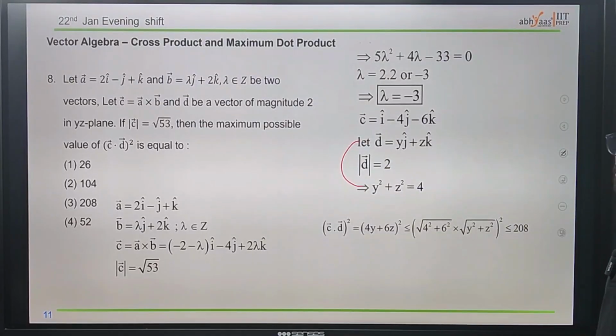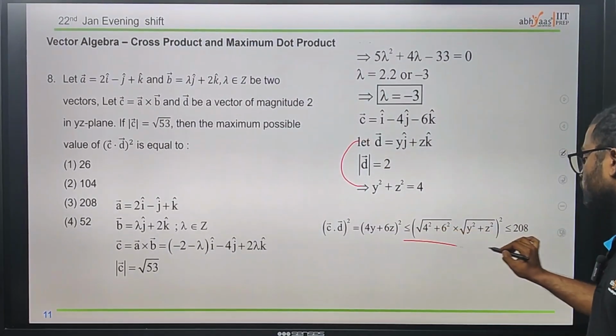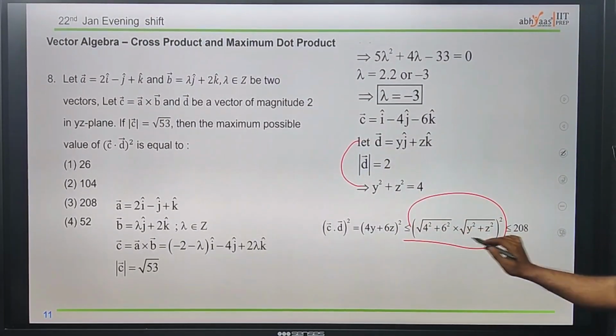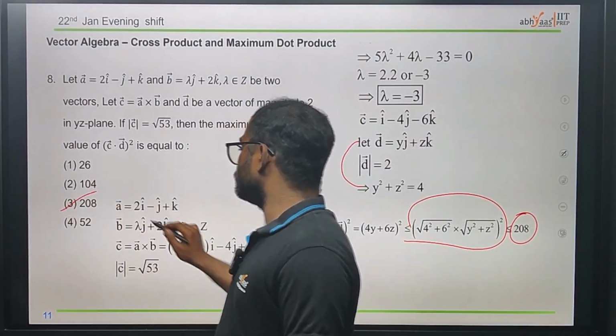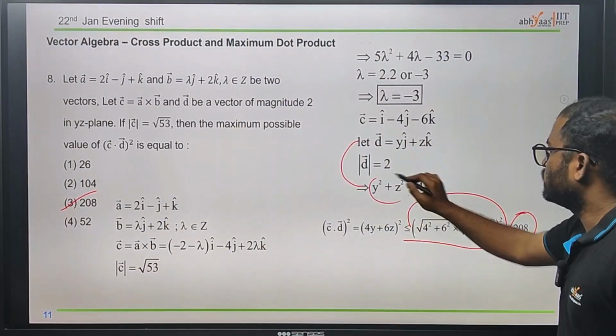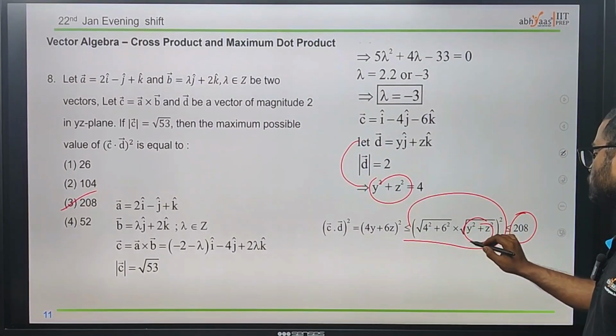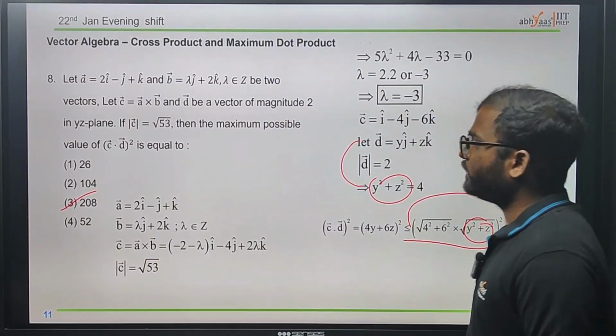After doing the dot product of this, taking the maximum of it, the whole square gives us 208 as the answer. The maximum will be 208. If we do the simplification, substituting y square plus z square in place of this one, you can see that we will get 208 as the answer.